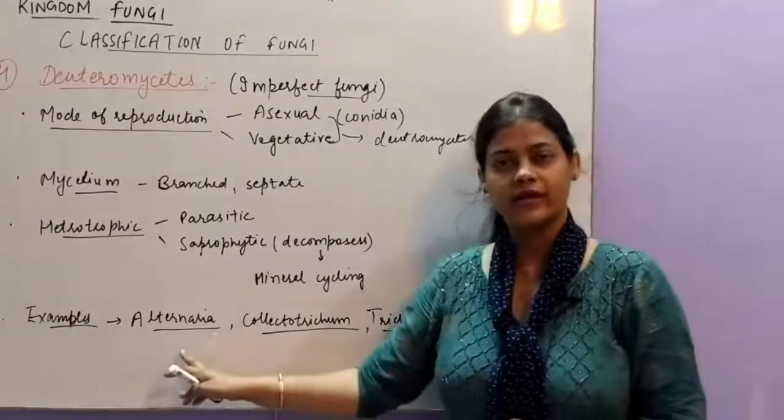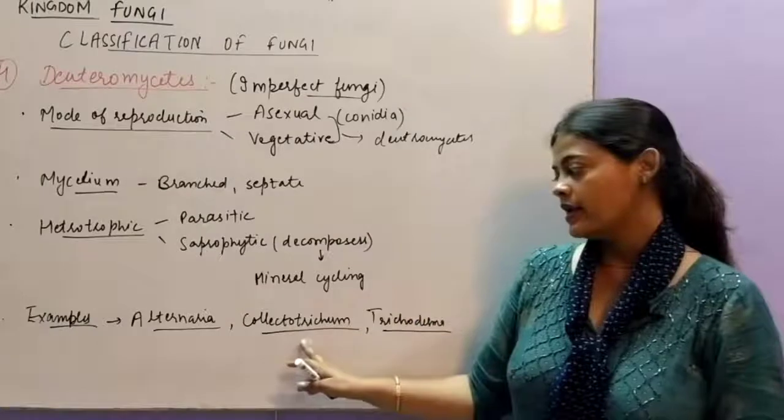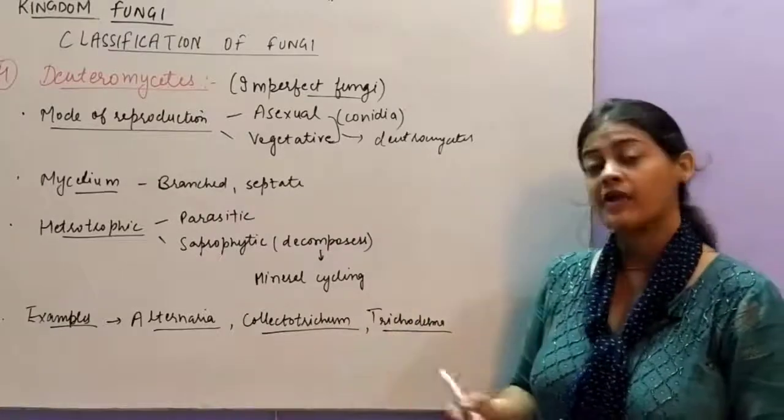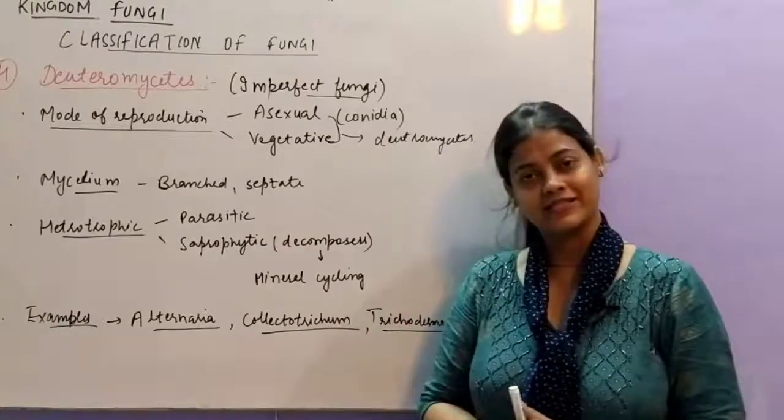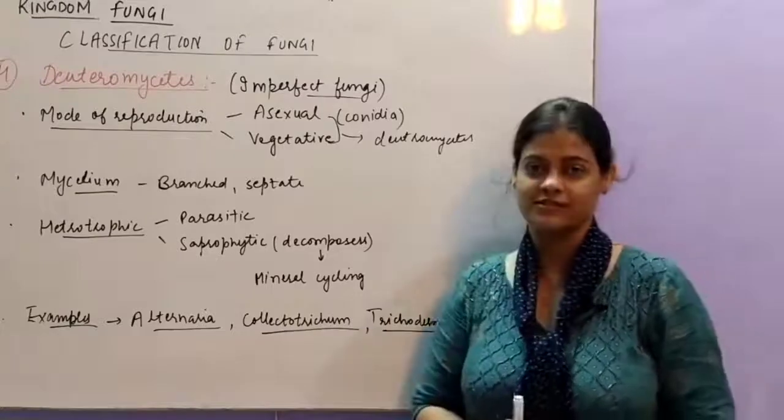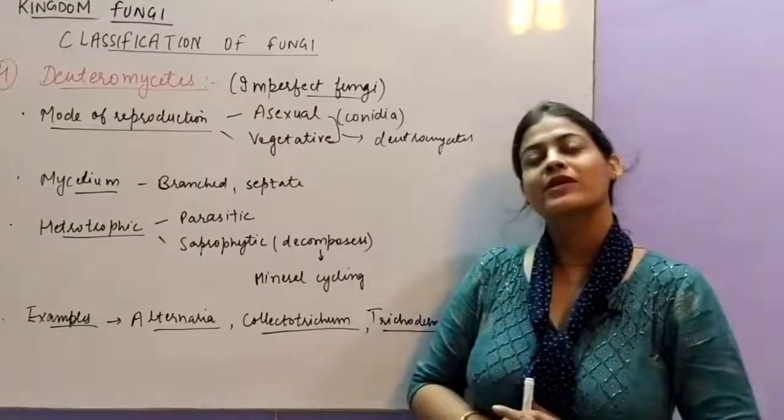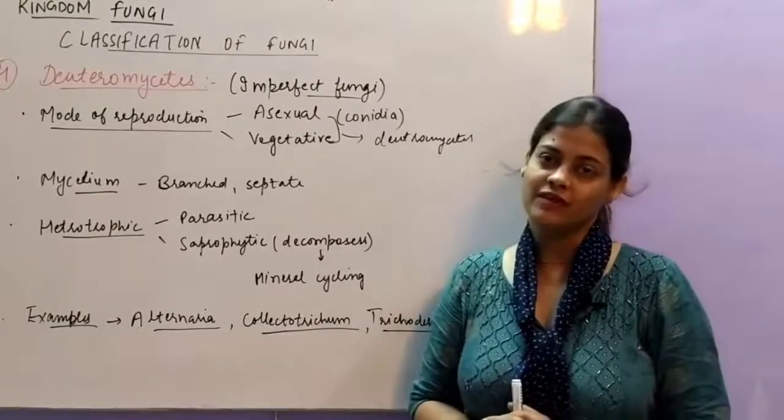Examples are Alternaria, Colletotrichum and Trichoderma. These three are given in your NCERT book, so you have to do only these three. So this is all about kingdom fungi. Now we are finished with kingdom fungi.